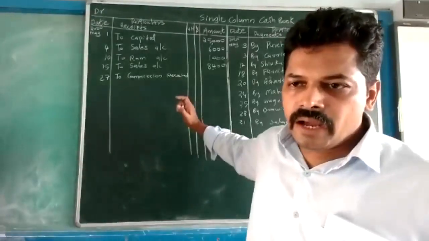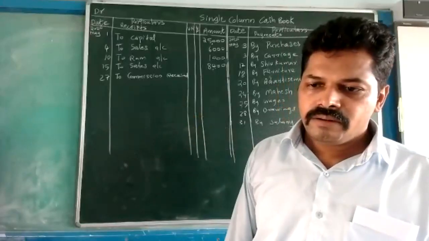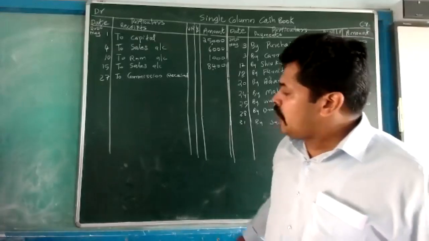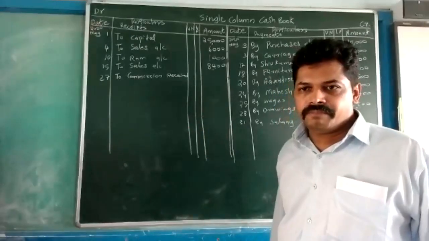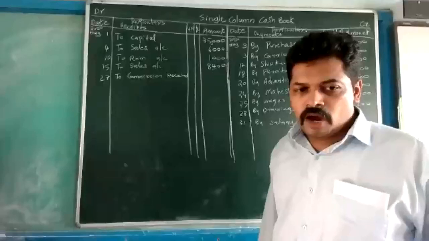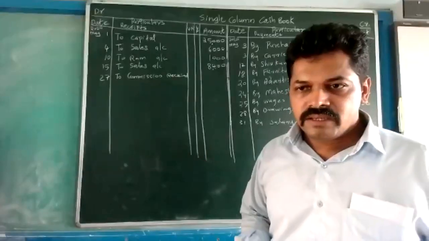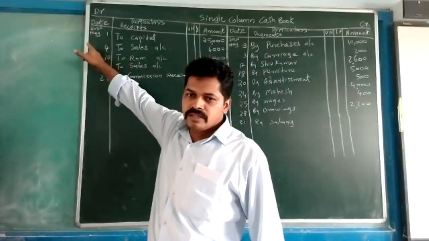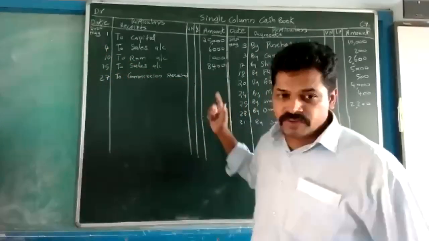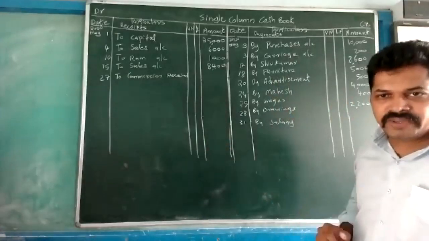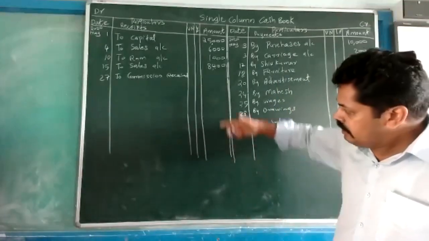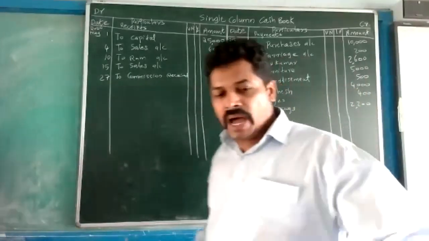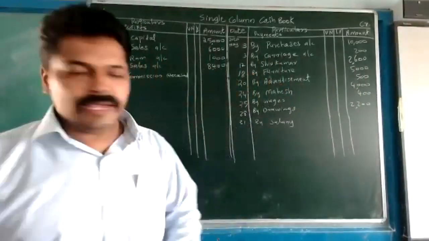By simply entering, our work is not completed. We have to do one more thing. We have to find out how much balance there is, how much cash balance we have at the end of this month. This is May, so the end is 31st May. How much cash balance do we have? This we need to find out, and we have to write it in this column. So for finding the balance, listen carefully.